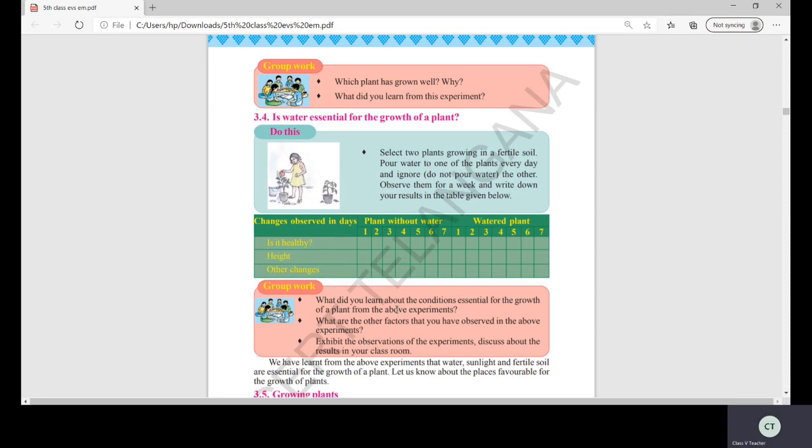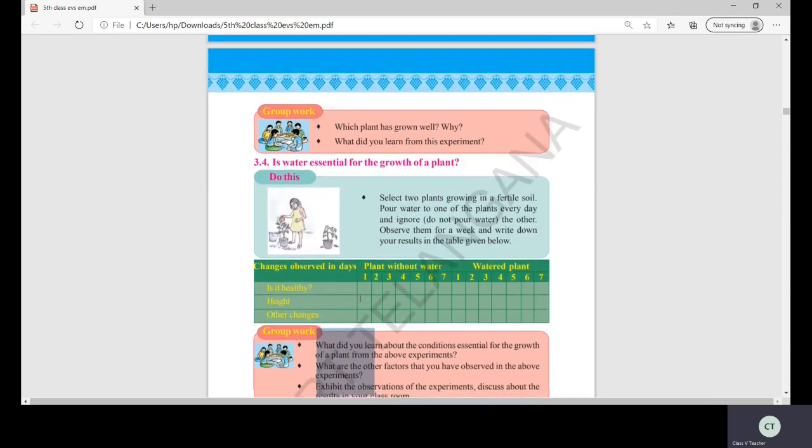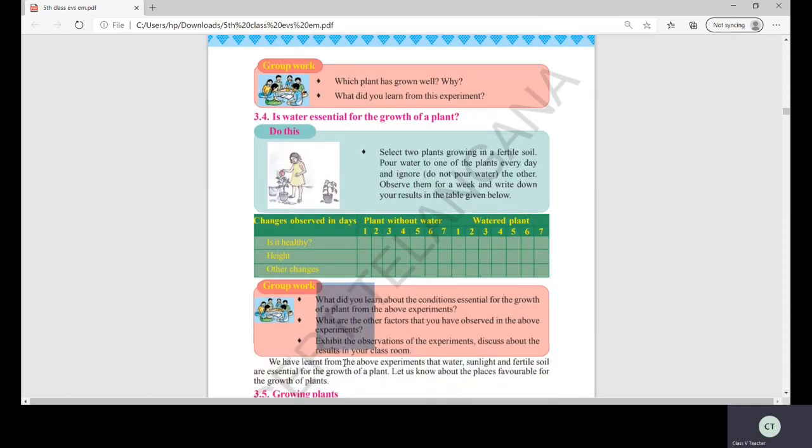Now, what did you learn about the conditions essential for the growth of a plant from the above experiments? Sunlight, fertile soil, and water are essential for the growth of the plant. What are the other factors that you have observed in the above experiments? Exhibit the observations of the experiments and discuss the results in your classroom.